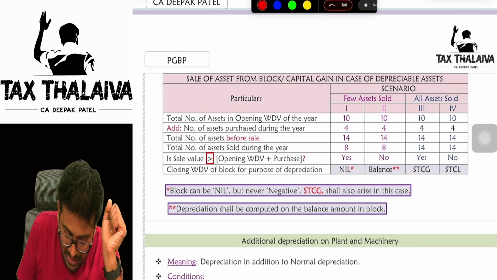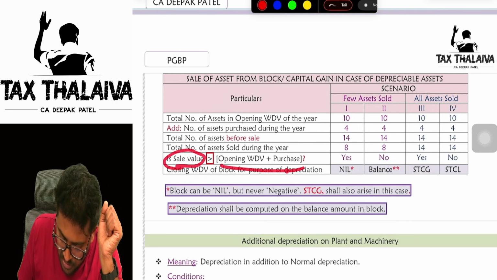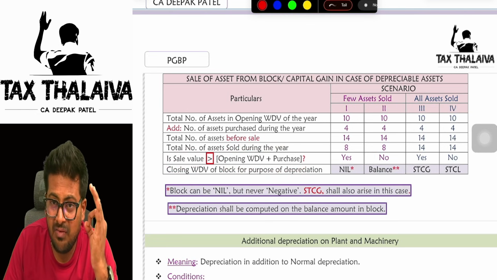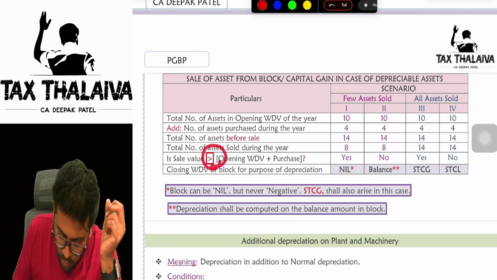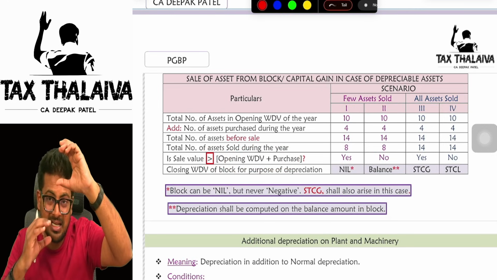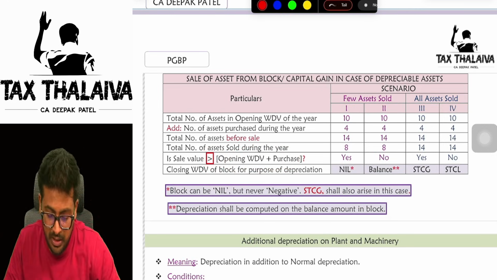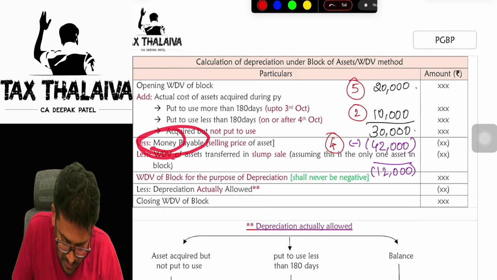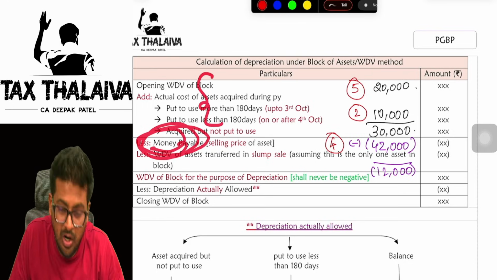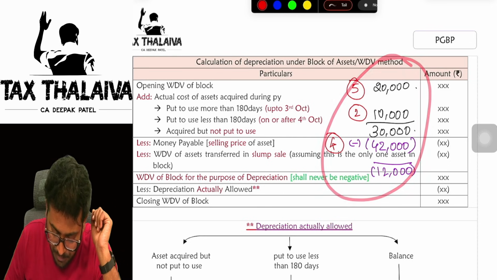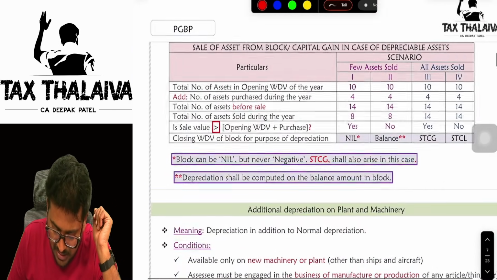Now, is the sale value more than opening WDV plus purchase? Is the sale value more than opening WDV plus purchase, meaning the upper value, is it less than the lesser value? In this table, wherever we discussed this, if this money payable is more than these two, automatically it will become negative. Yes or no? Just now we have seen this example.